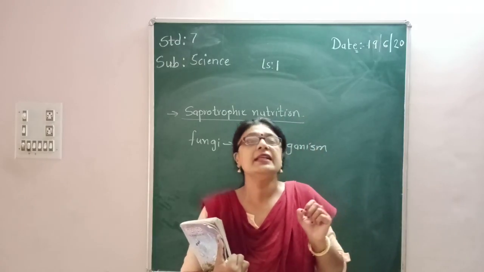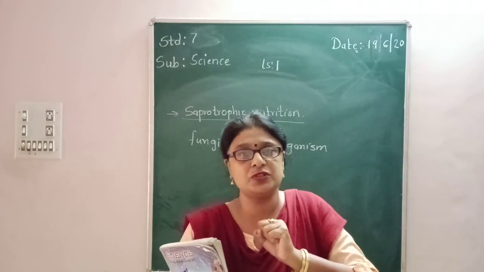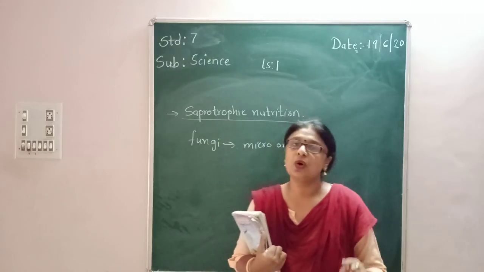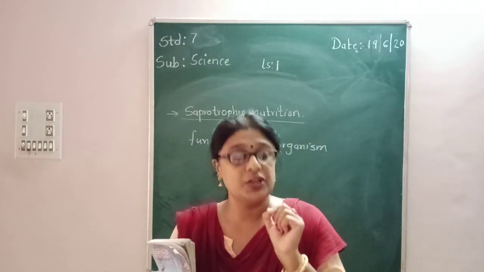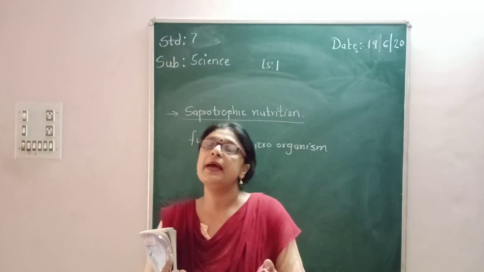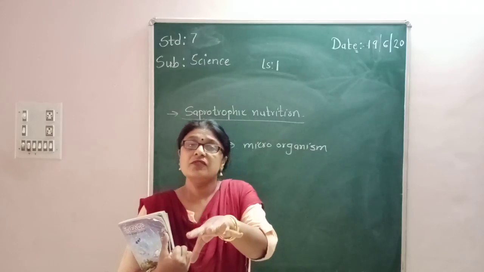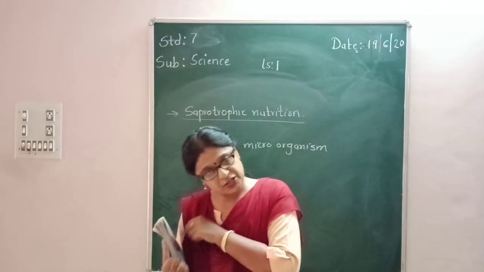Such type of nutrition is called saprotrophic nutrition. The nutrition obtained by organisms from decomposed material is called saprotrophic nutrition.